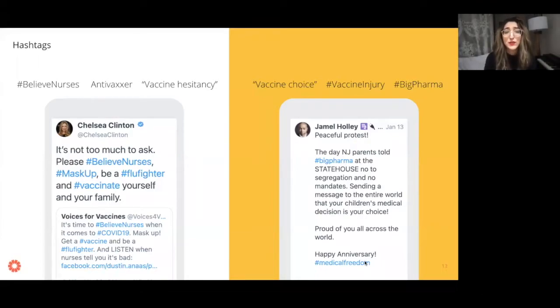Well, if you're looking for posts about vaccines on Facebook, and the words that you include in your search are only words from one side of the spectrum, your search results are going to turn up posts from that side of the spectrum, and they're not going to capture this whole other group of people who's talking, right? And it goes both ways. If you do a search for vaccine choice or hashtag vaccine injuries or medical freedom, you're probably not going to get posts from people who are more likely to use words like vaccine hesitancy or anti-vaxxer.